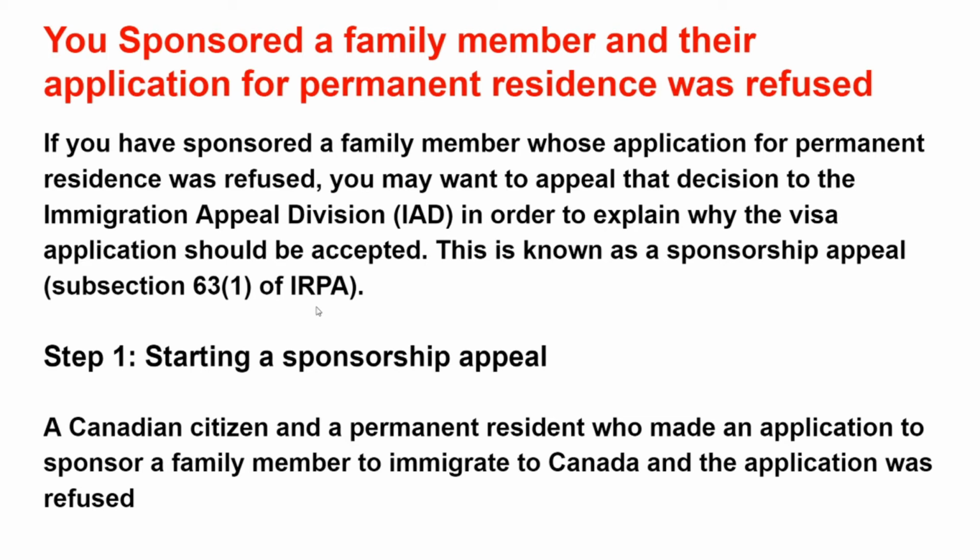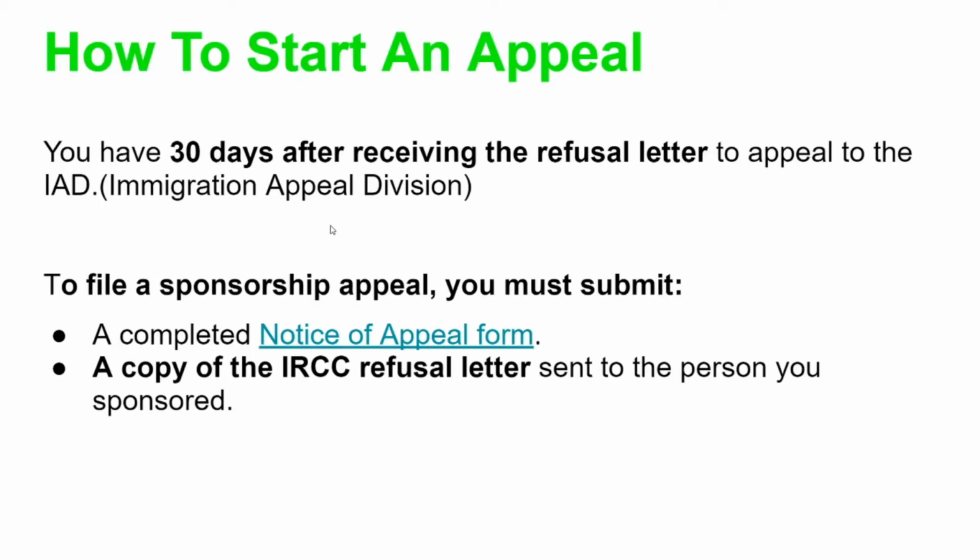So now next step, what to do? How to start an appeal. Okay, after getting the refusal letter, you have 30 days to apply at the Immigration Appeal Division. To file a sponsorship appeal, you should submit a complete notice of appeal form and a copy of the IRCC's refusal letter. So what is the notice of appeal form?